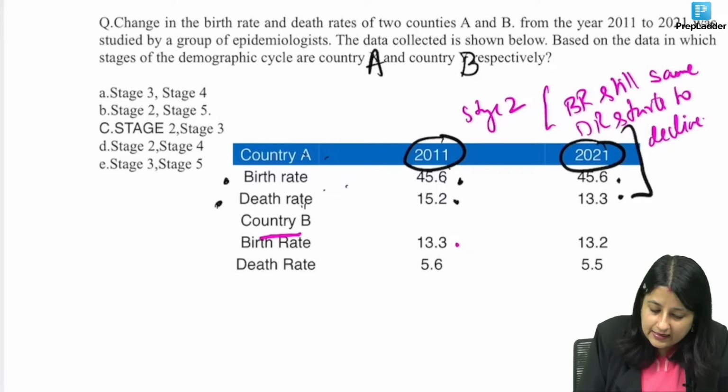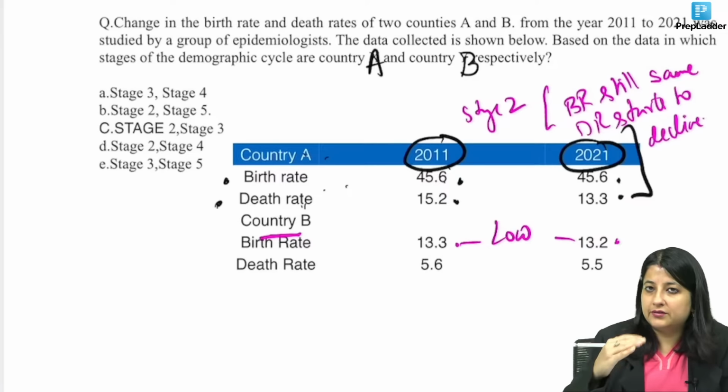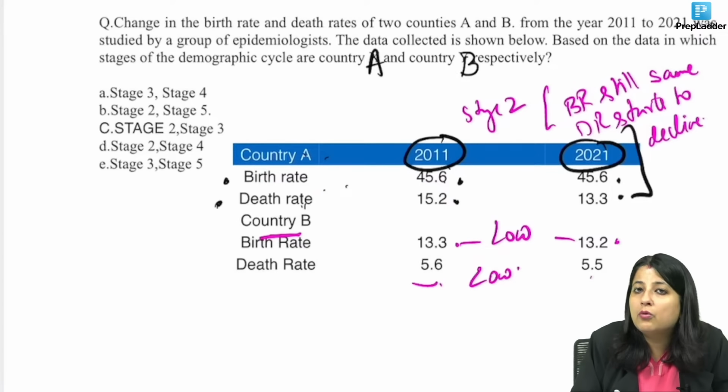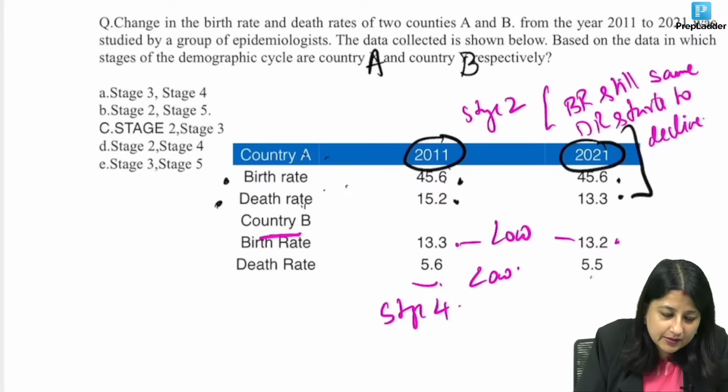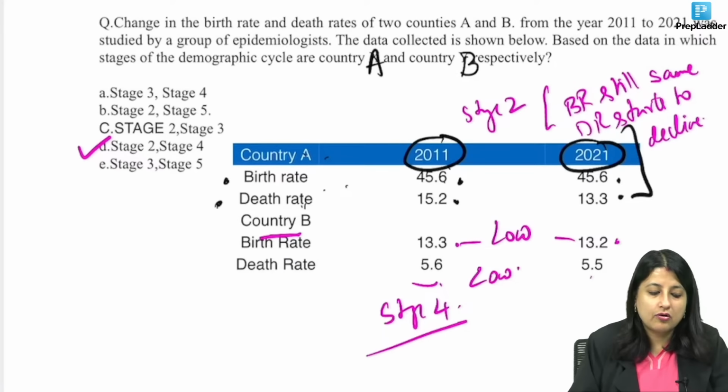The birth rate 13.3 in 2011, 2021 also 13.2. In both the decades, it is low. Birth rate low. In death rate 5.6, 5.5. Birth rate and death rate both are low. Now what is that stage where birth rate and death rate both are low? It is nothing but stage 4. So what is your correct answer over here? Your correct answer is option D.